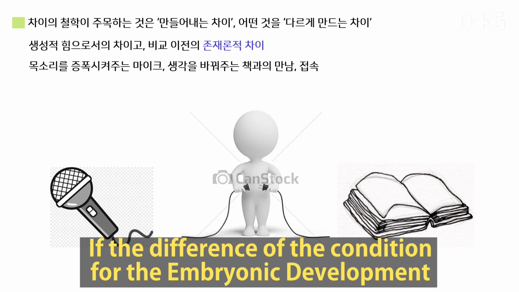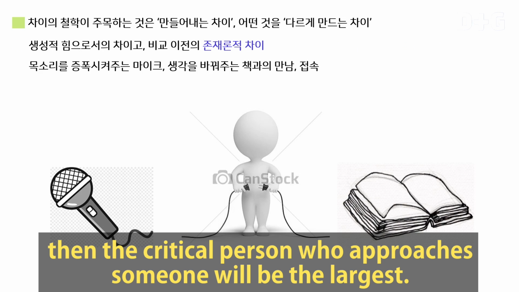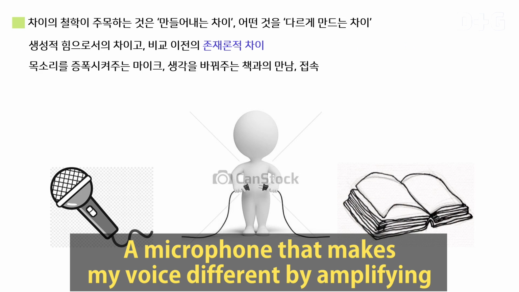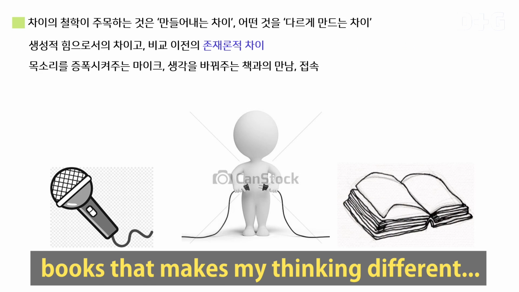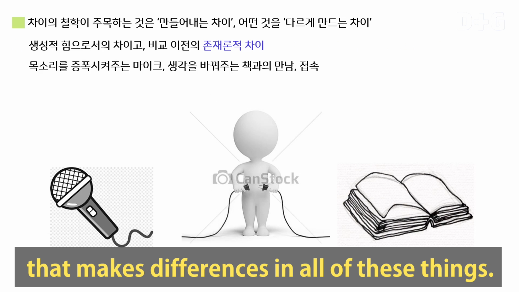If the difference in the conditions of embryonic development is the smallest of those differences, then the critical person who approaches someone will be the largest. Countless differences exist between the two differences. A microphone that makes my voice different by amplifying, books that make my thinking different. It's the event which connects me with the microphone or the book that makes the difference in all of these things.